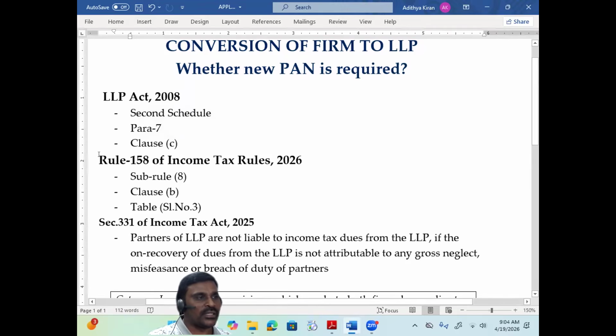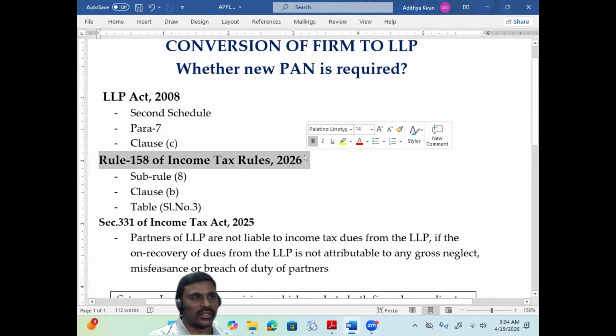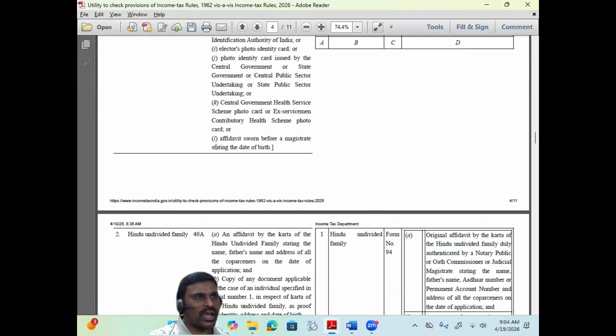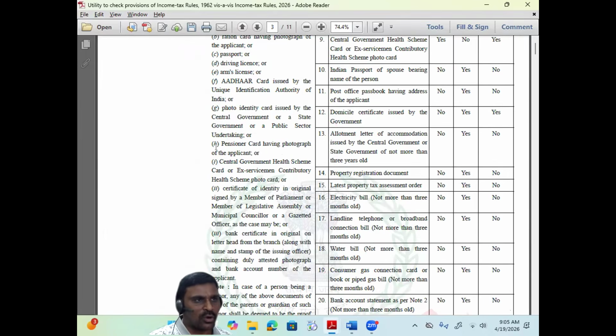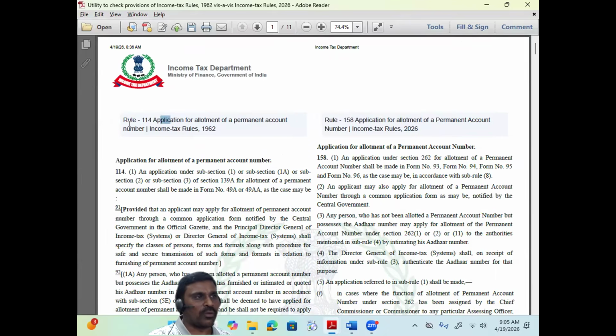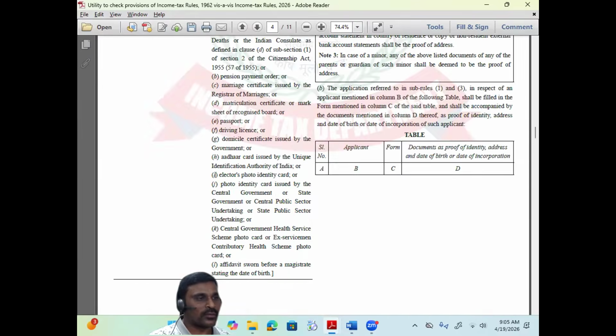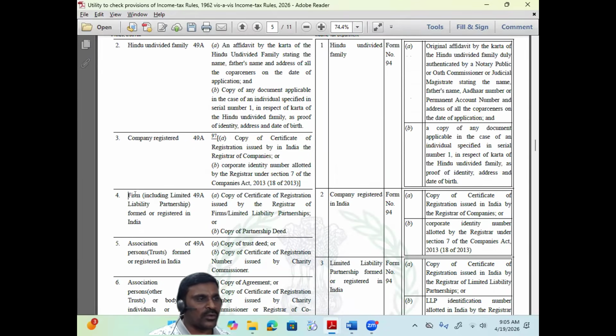Next, another provision is Rule 158 of the Income Tax Rules 2026. If you observe the old provisions for applying for PAN, I have given a comparison of the old rules and new rules relating to allotment of PAN: old Rule 144 and new Rule 158. In the old rule for application of PAN, they have given that firm includes limited liability partnership. While applying for a PAN, which documents are required? Firm includes limited liability partnership. So they combined both firm and LLP. This is the old rule as per the Income Tax Rules 1962.